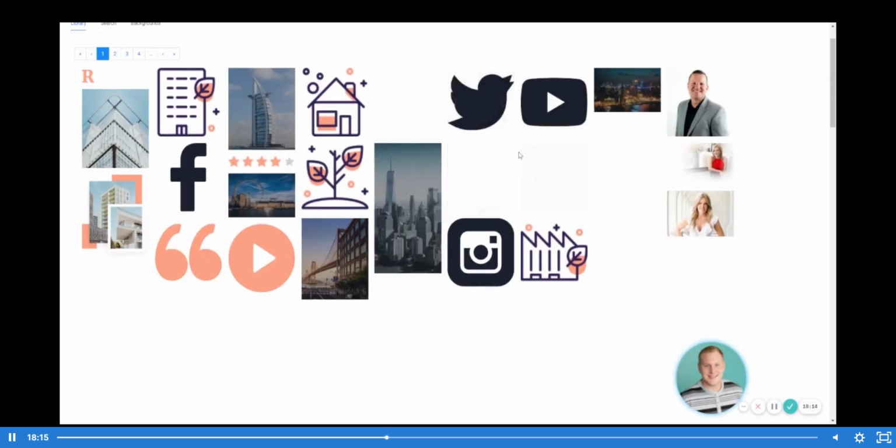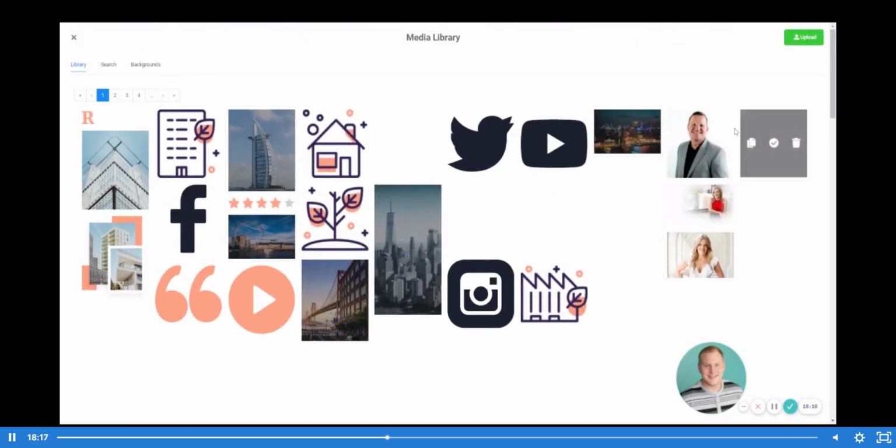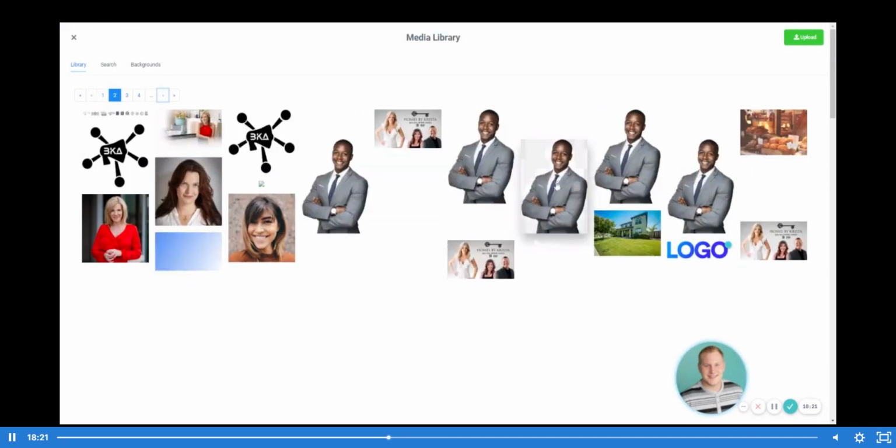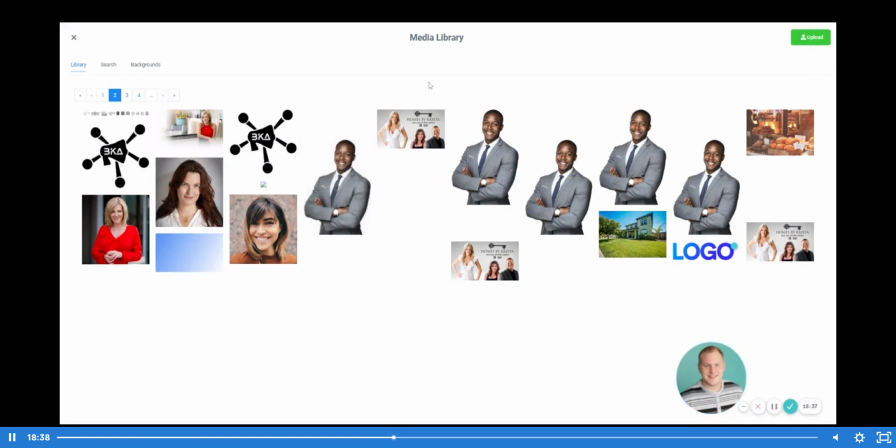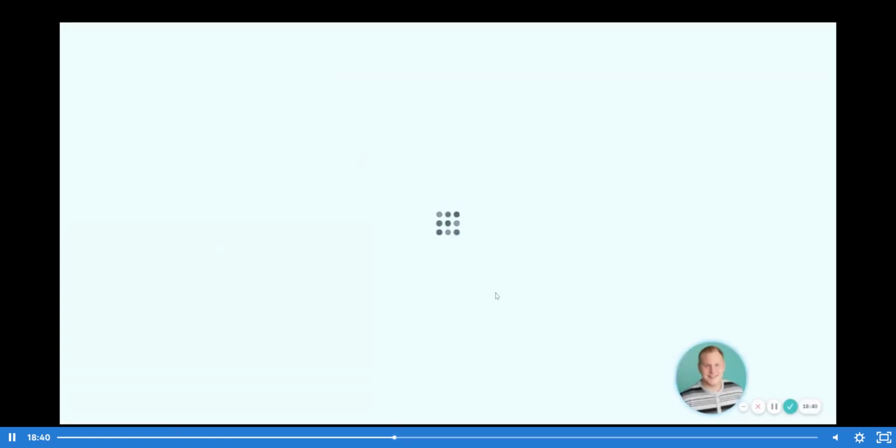And then you can go ahead and swap that image out for whatever you would like that is within your library. If you don't have the image that you would like to use readily available, all you have to do is click upload, and then you can select a file directly from your PC or your Mac that you can upload directly in and change those photos in and out. No problem. So we're going to go ahead and click back.